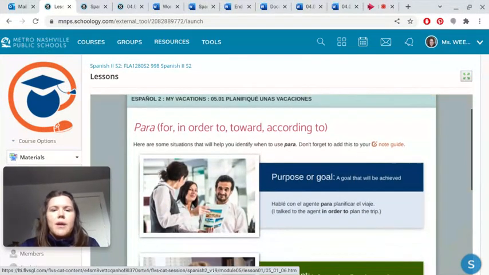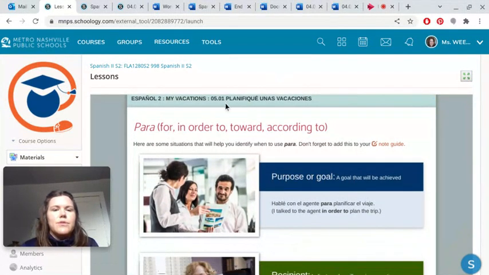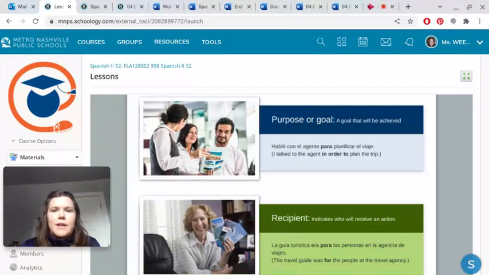And then for para, in English, you need to think of it as being used for in place of for, in order to, toward, and according to. Okay, again, write these down in your note guide. There are sections for that.